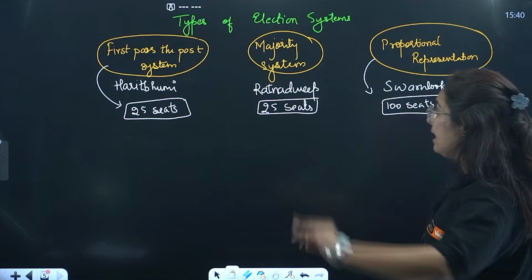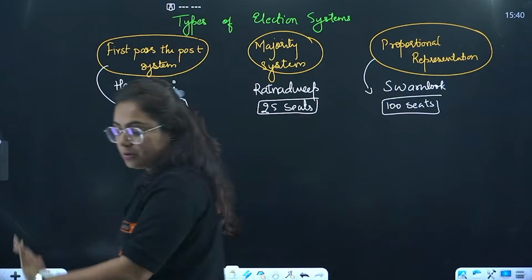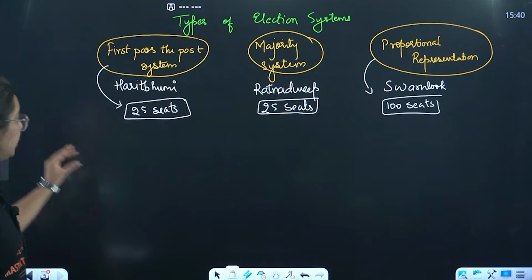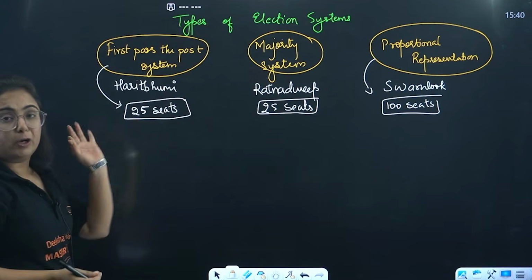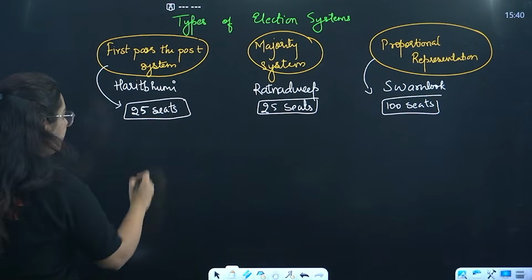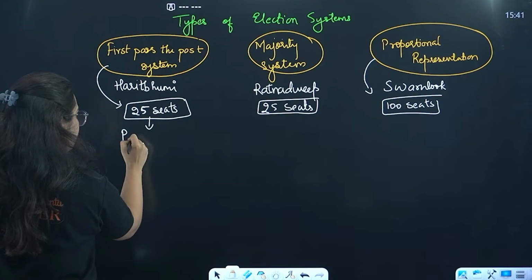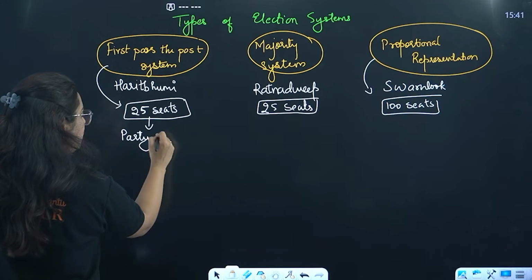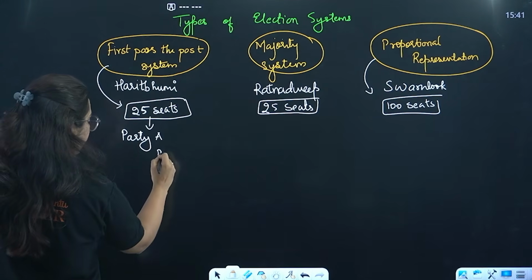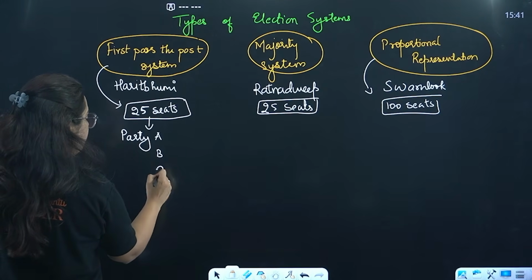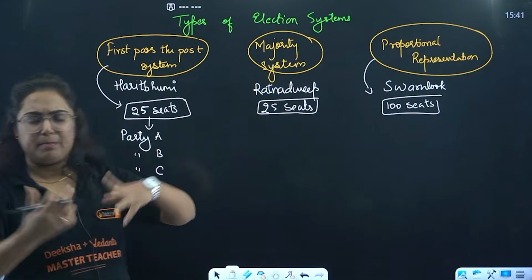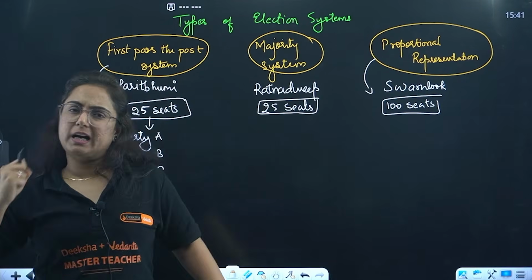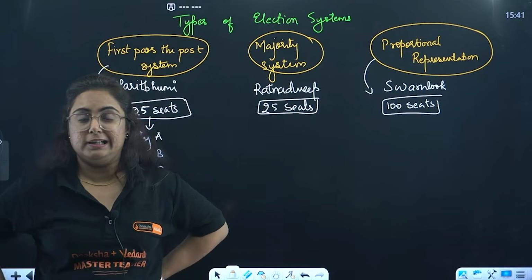Okay? So beta, in the first past the post system, what will happen? There are 25 seats for which elections will be done. You know that for this election, 3 parties stood to fight: party A, party B and party C. These 3 parties prepared their propaganda and put their 100% in the election.